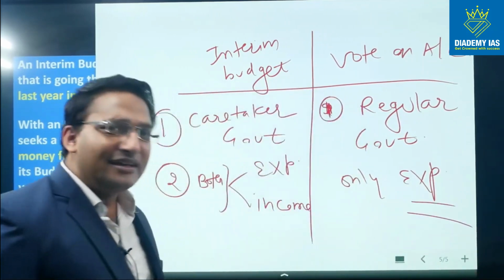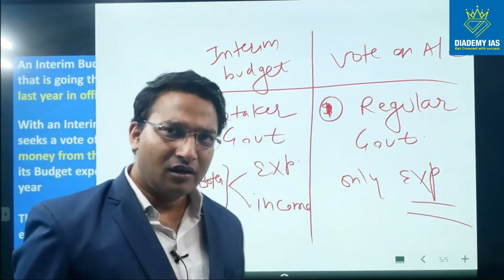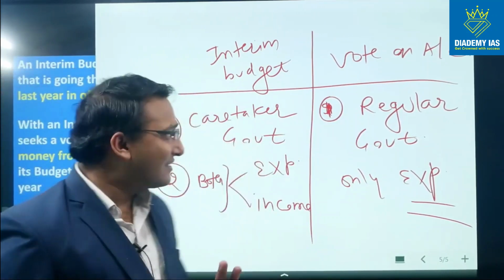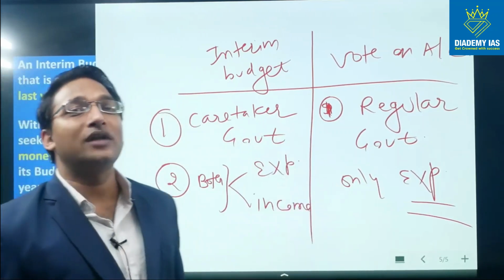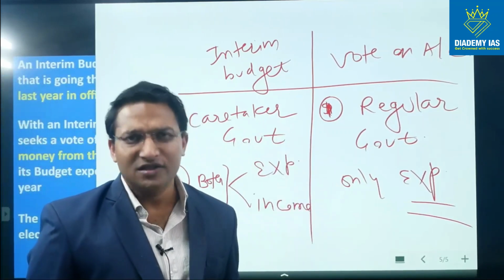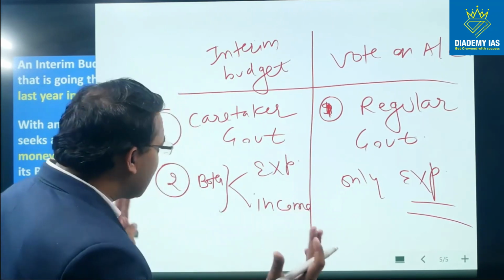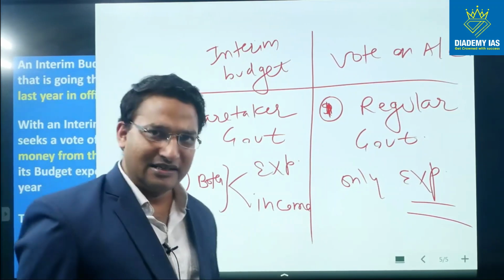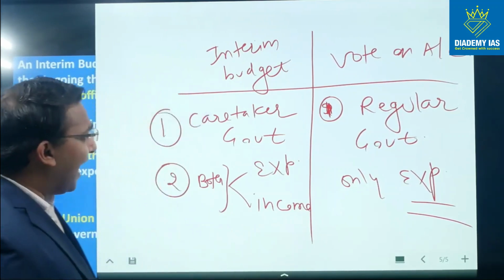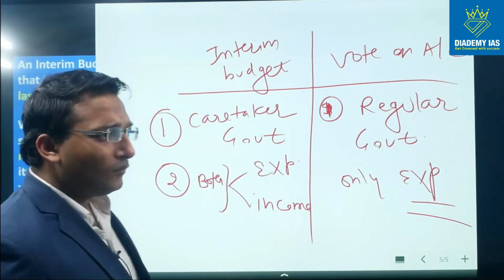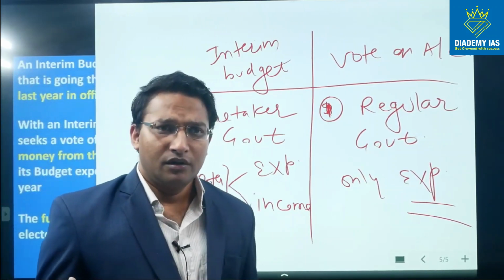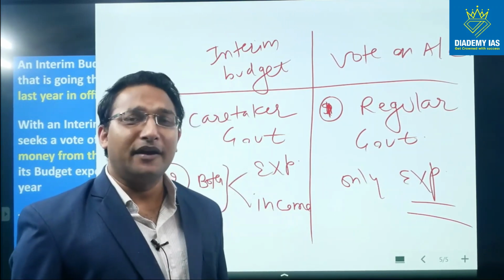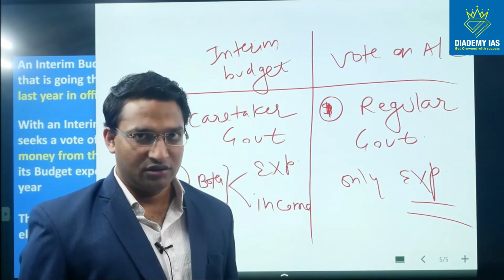So technically this is the concept of polity. I have discussed this concept already. One MCQ has been asked exactly on these two points in the year 2011 by the UPSC. So please understand this concept carefully and you can solve the question in the examination. Friends, after the introduction of the budget from 1st of February, the process of approval by the parliament gets completed by the 31st of March, right?